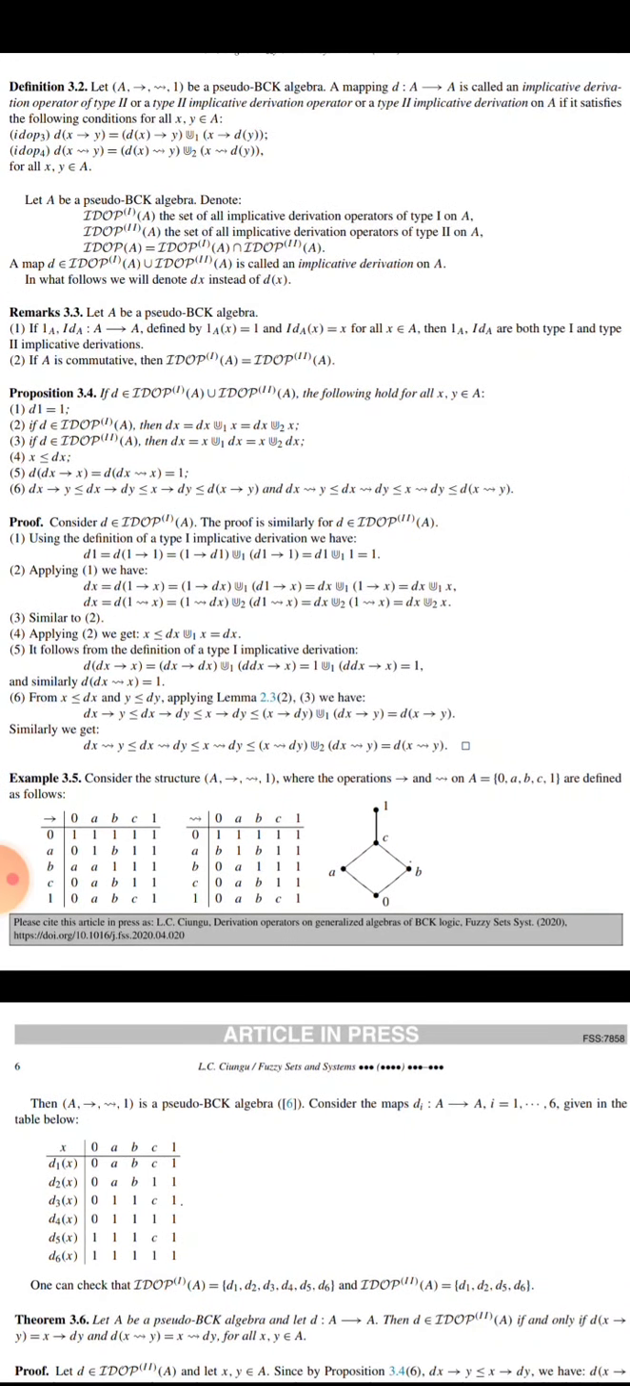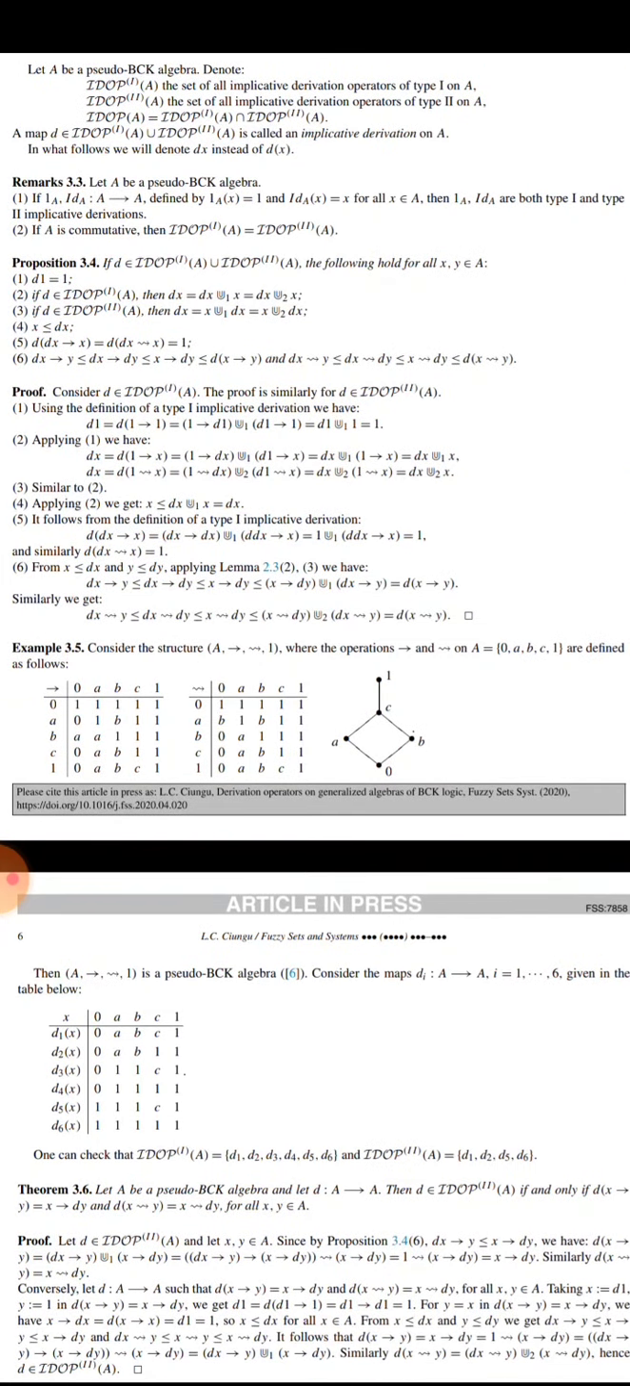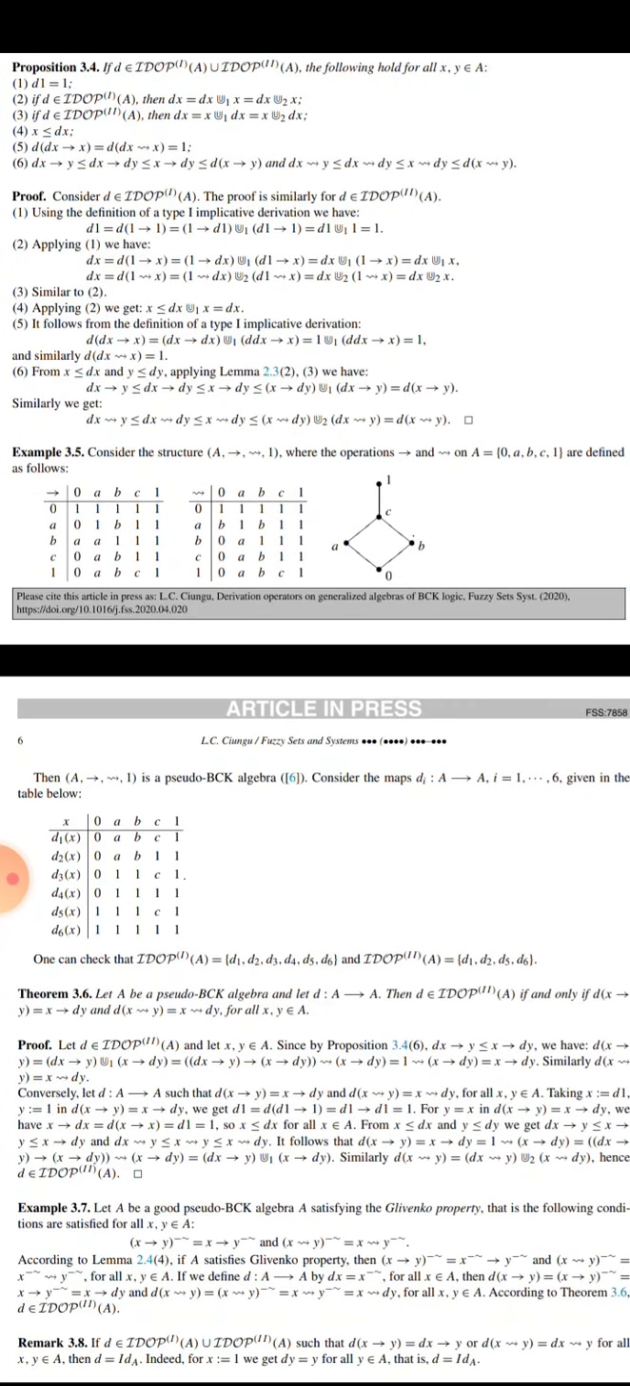Now we will discuss proposition 3.4. If D belongs to IDP1(A) ∪ IDP2(A), the following hold for all x, y belonging to A: D(1) = 1. If D belongs to IDP1(A), then D(x) = D(x) ∪ x = D(x) ∪ x. And if D belongs to IDP2(A), then D(x) = x ∪ D(x), x ≤ D(x), D(x) → x. These are some propositions, and you can see the proof, only one to three lines of proof.